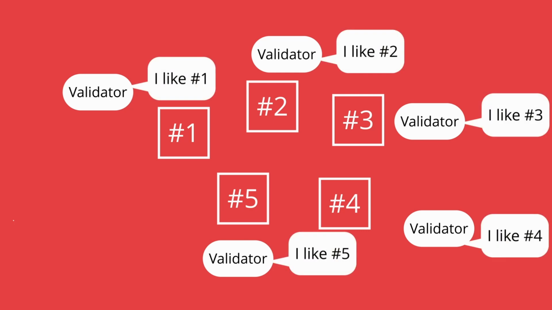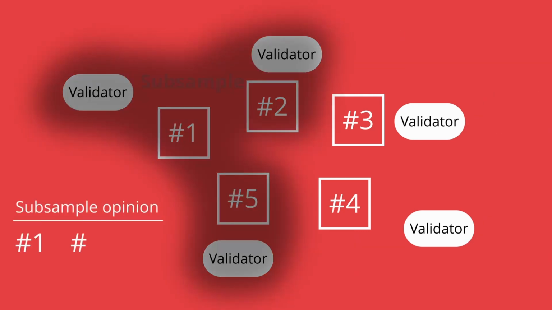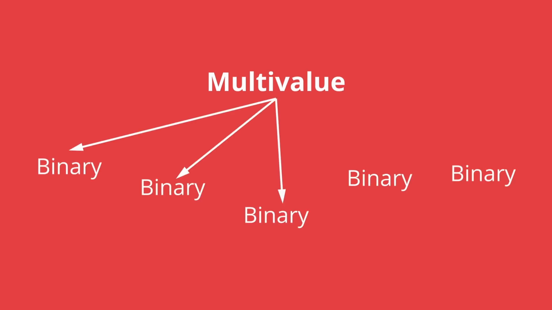For example, if there are 5 validators in the network, 5 blocks have been submitted, and each validator prefers a different block, then no matter how many subsampling rounds there are, no one will ever get a majority in the subsample for any block, as none of the blocks have close to 50% of the votes, so none of the validators will ever change their opinion, and the network will stall. The way Avalanche solved this problem was by splitting it back up into a series of binary decisions, so the same subsampling model can be used again.